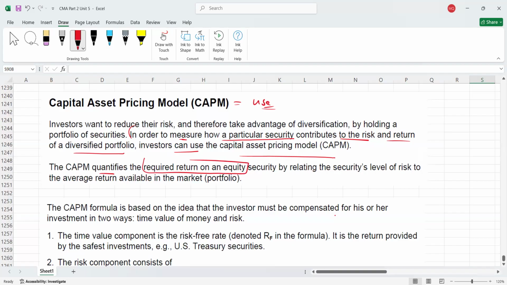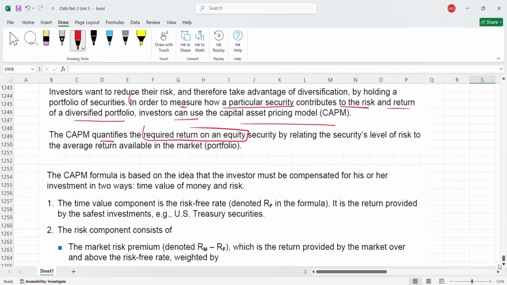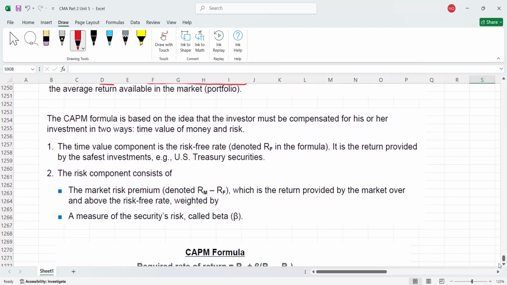As I told you, this is the use of CAPM. Actually, we are calculating the expected rate of return for equity holders, for equity investors. Understood? Which is purely based on the risk calculation. If you're taking high risk, you should expect high return. If you're taking less risk, you should expect less return. So here we have the CAPM formula. I'm just going to explain. So what is the CAPM formula?